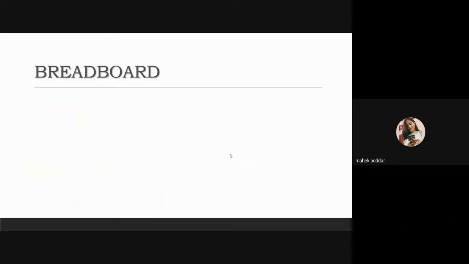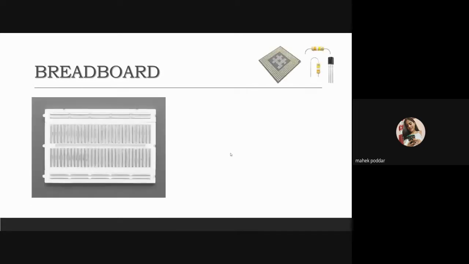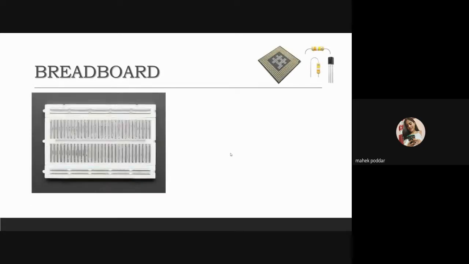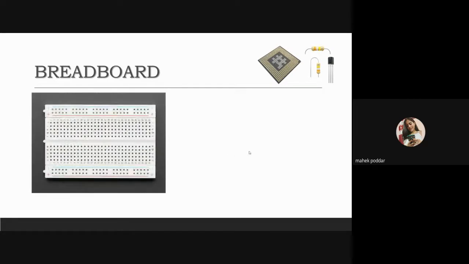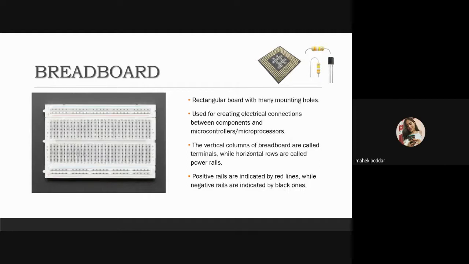Now, as we talked about microcontroller, microprocessor, IoT, so now we will be knowing about two very important connection boards. The first one is the breadboard. So don't consider it as a bread. The name is a breadboard. So breadboard basically is a rectangular board with many mounting holes. As we can see, there are many holes present in the breadboard.